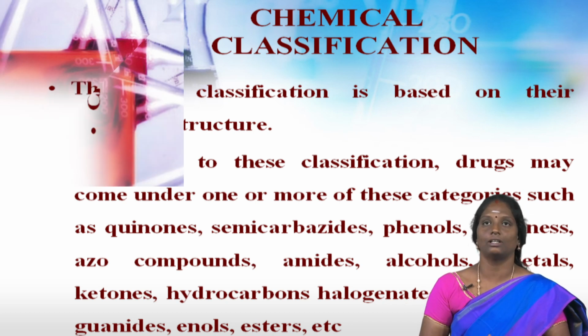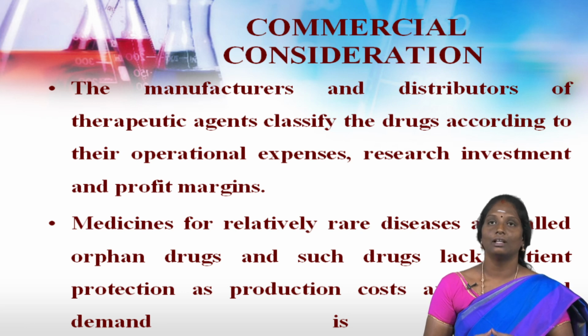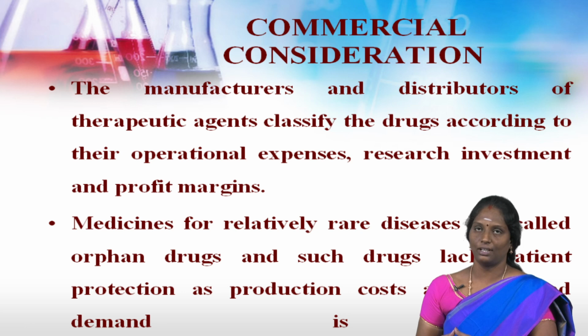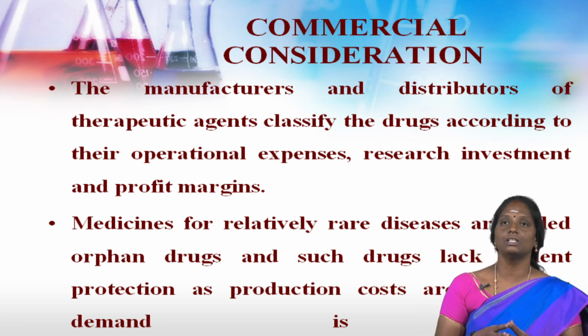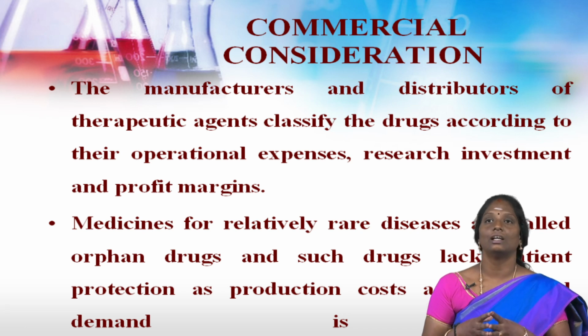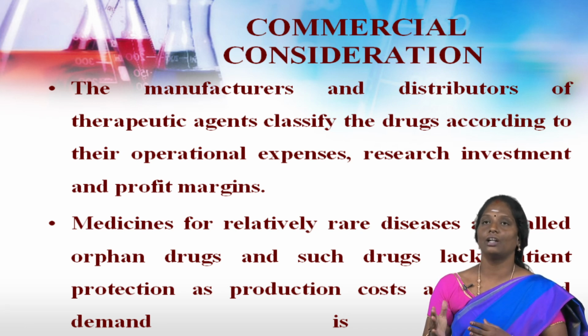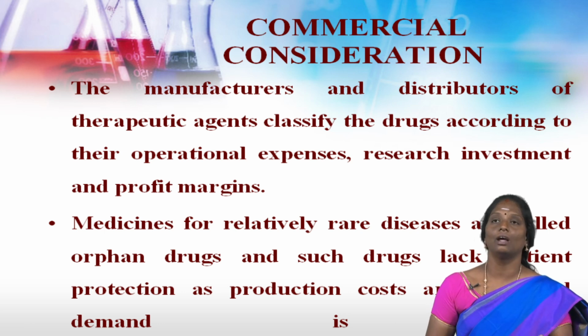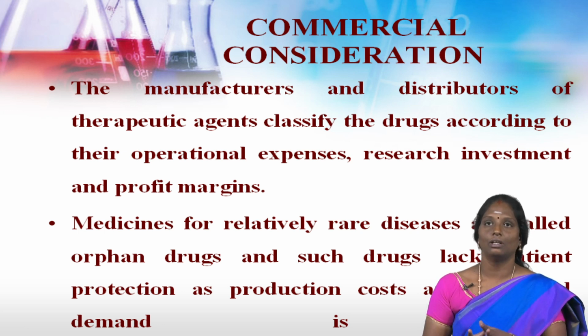Third classification, classification of drugs according to commercial consideration. The manufacturers and distributors of therapeutic agents, that means drugs, classify the drugs according to their operational expenses, research investment and profit margins.